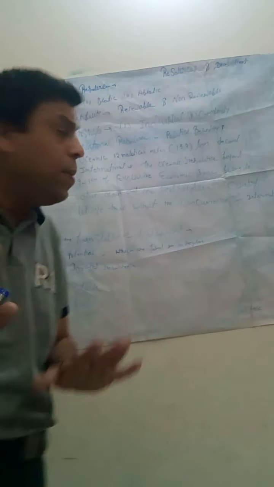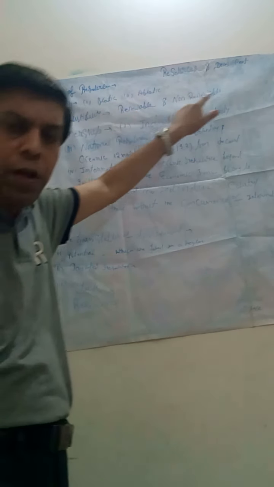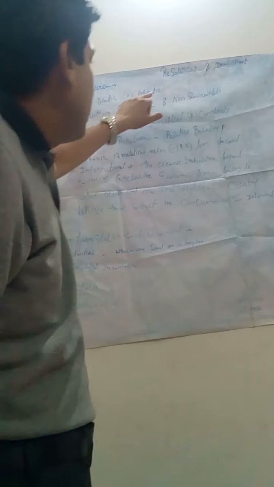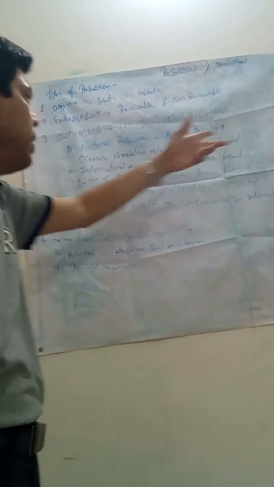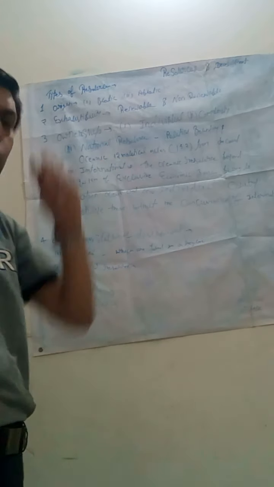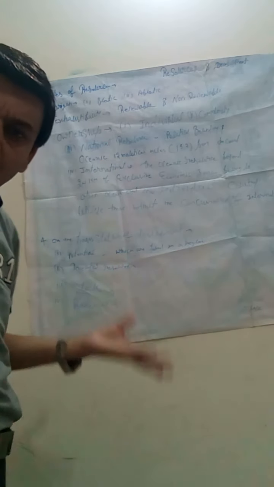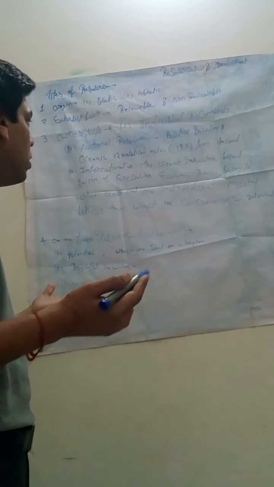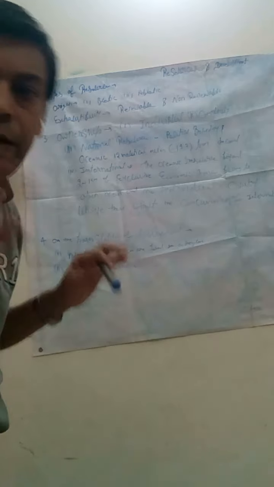So again I am repeating, there are these types of resource. The first is on the basis of origin: biotic and abiotic, biotic living, abiotic non-living. On the basis of exhaustibility, two types, renewable and non-renewable. Renewable which we can recreate, and non-renewable which we cannot renew or recreate. Third, on the basis of ownership: individual or private, community resource, the third is national resource, and the fourth is international resource.